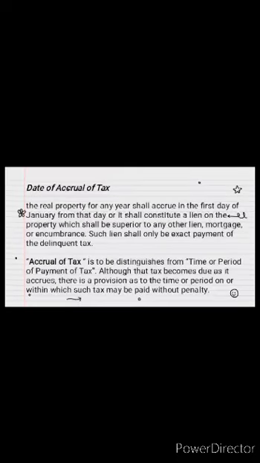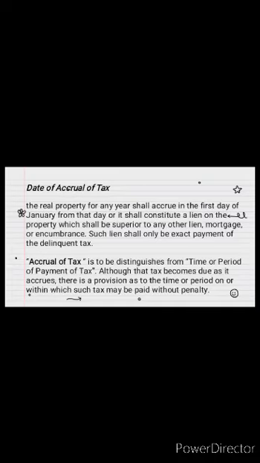Next ay date of accrual of tax. So, yung accrual of tax dito is dapat iba siya sa time or period of payment of tax. Although, the tax must be paid and also meron ding provision about kung kailan ang oras o panahon na ito ay mababayaran without penalty.